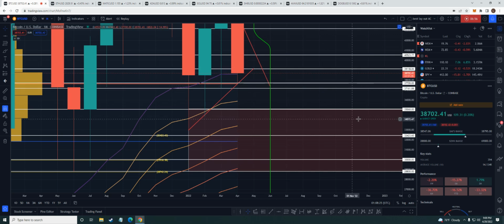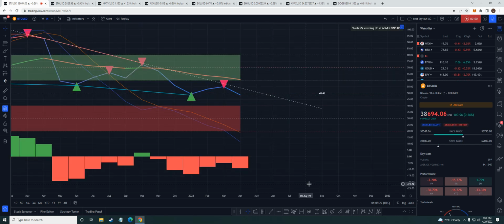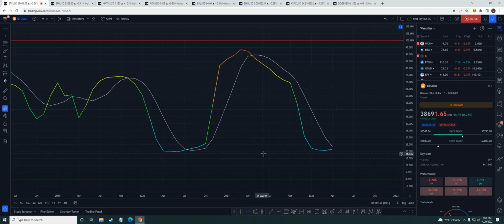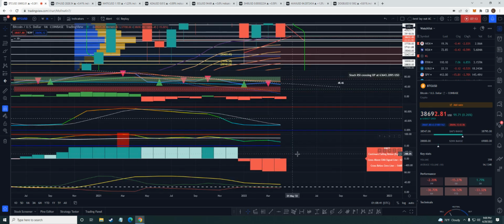Okay, so what does that tell me? Well, let's look at the monthly indicators. We got some bearish divergence. We have, wow, that's interesting. Momentum getting ready to flip to the upside. Now, here's the thing, guys. When momentum flips to the upside on a downtrend, that means momentum going down. When it flips to the upside on the uptrend, that's usually an indicator it's going up.